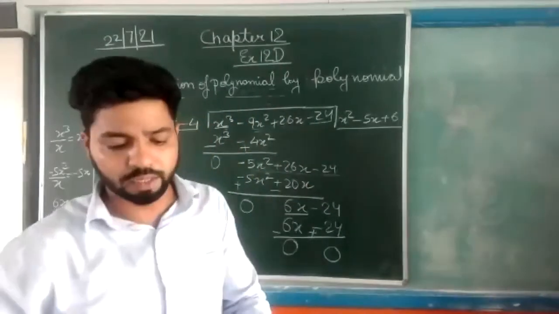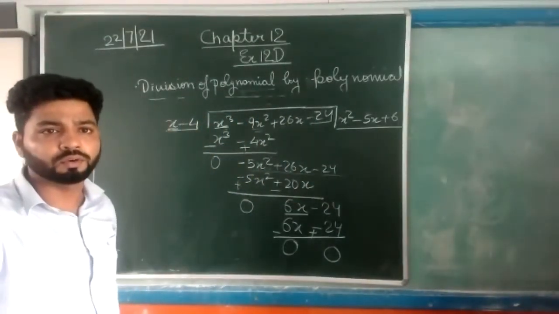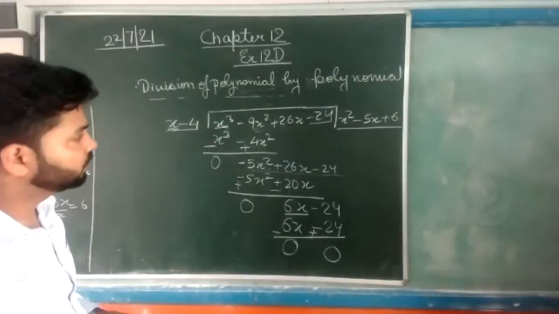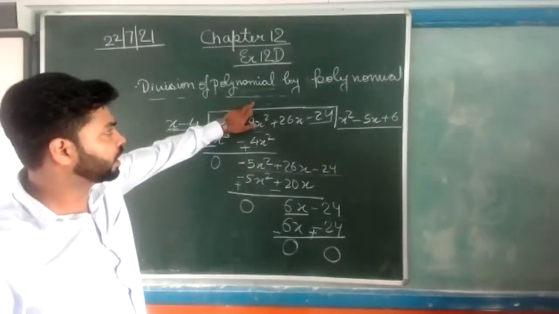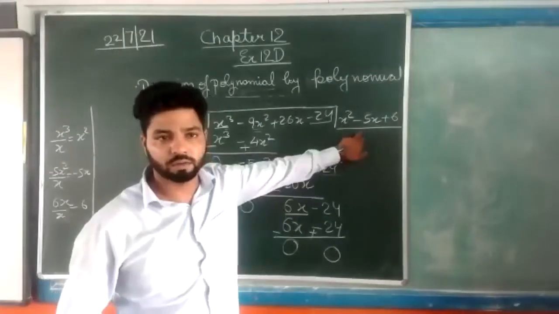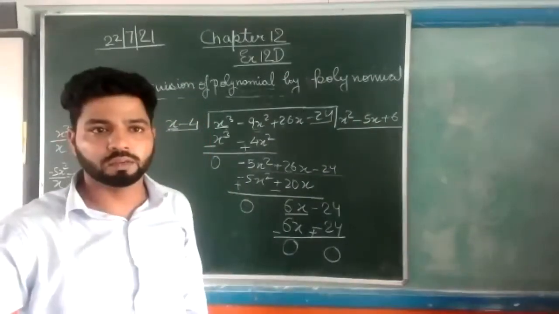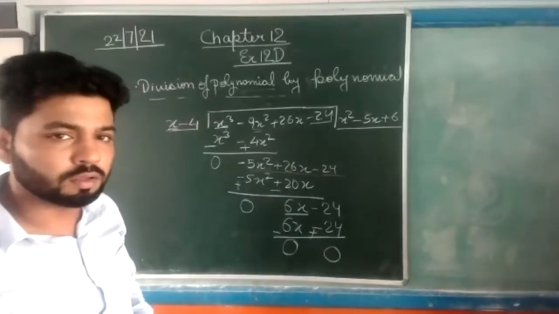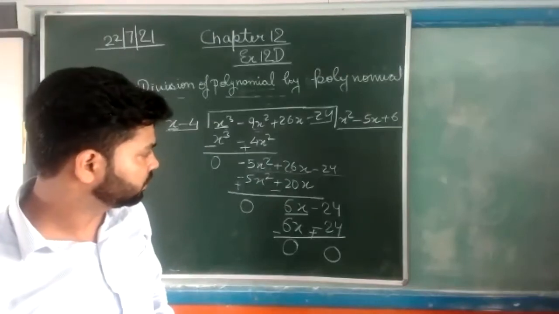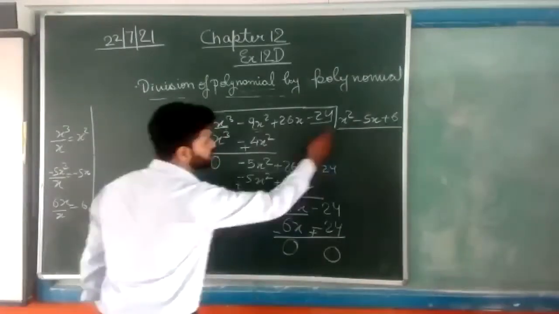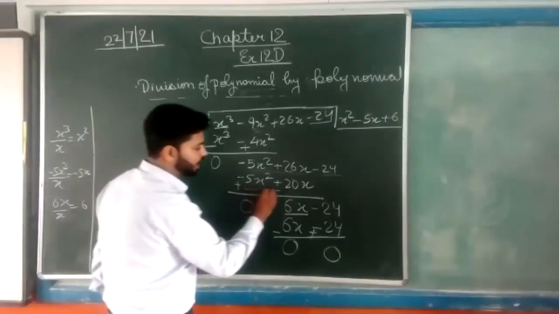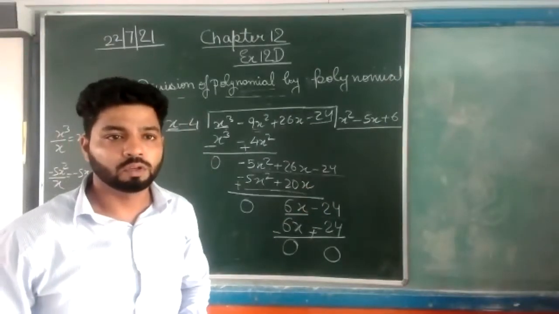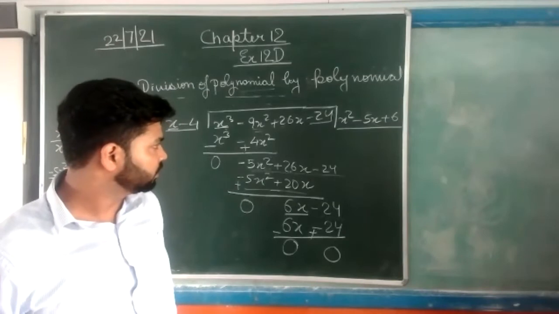Just raise your hand. Yes, Hariom, wait, Akash. Sir, the quotient you are writing on the right side, can we write it above the dividend? You can write it here also, or you can write it here. Wherever you want. Yes, Akash, tell us. If we are taking all the variables at one time, can we subtract them at one time only? No, you can't subtract, because if we are multiplying with a binomial, only the binomial sum will be there. How can you get the third term? Okay, sir.